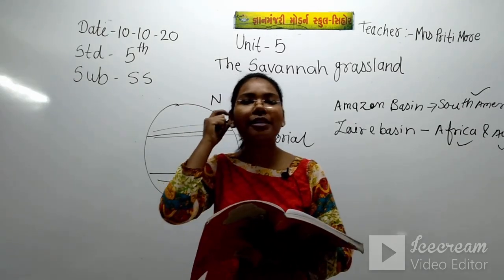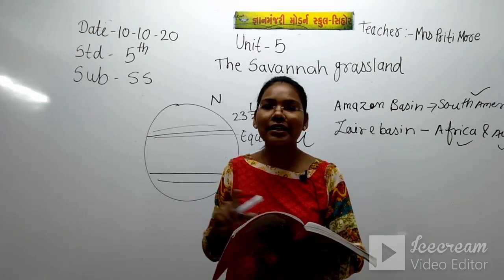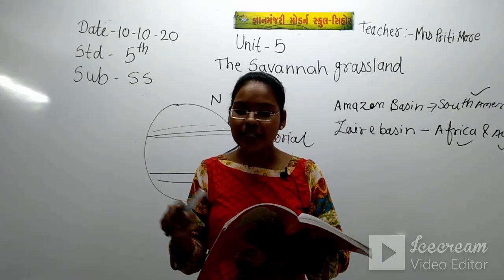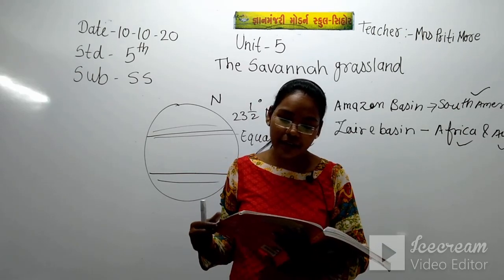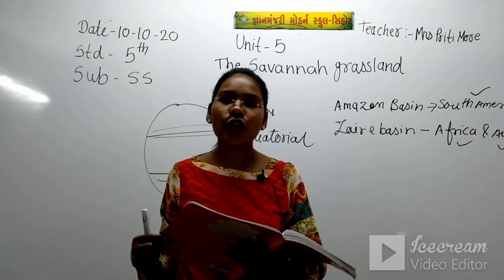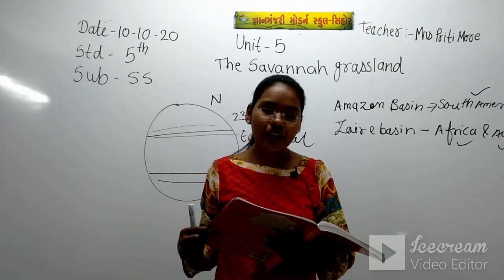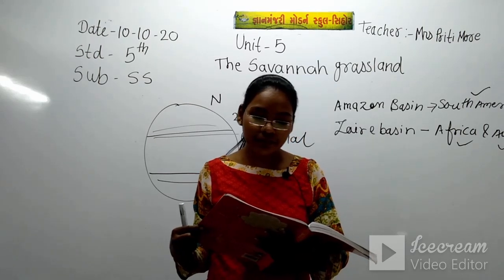So in the political map of Africa, where is the grassland located? These countries which we have read right now. So you just underline all the countries which are falling in Africa.